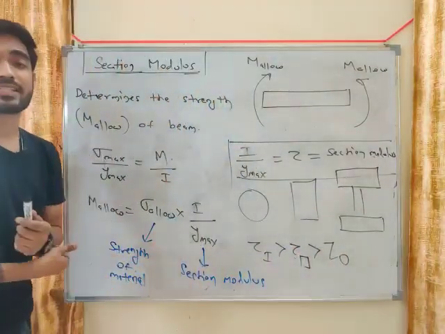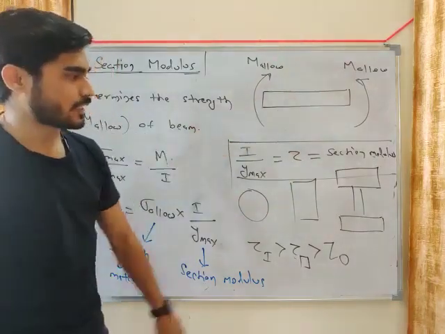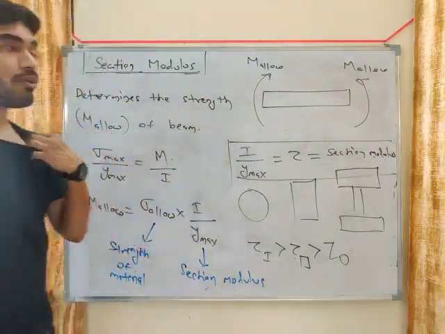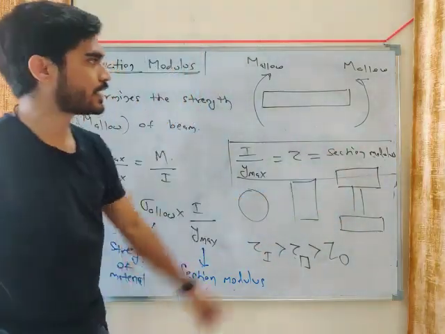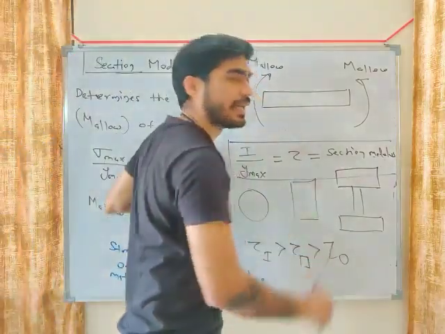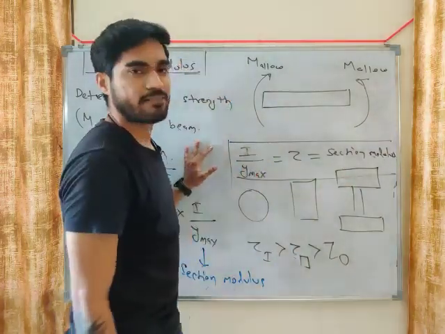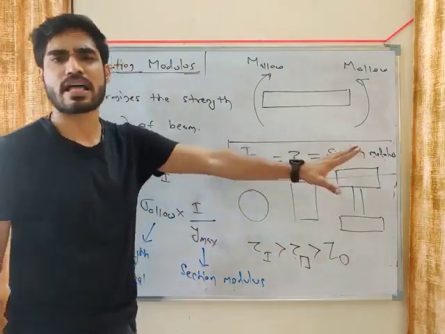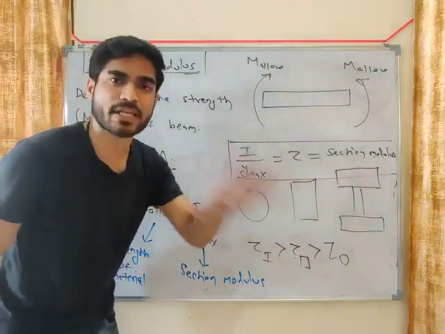Which one is the best cross section for a beam? The best cross section for a beam is the I section, then rectangle, then circle. Why? Because the section modulus for the I section is maximum. It can sustain maximum bending moment. Let's say the I section can sustain 10 kilonewton meter, meaning it will fail after 10 kilonewton meter. Then the rectangle will fail at 7 kilonewton meter and the circle at 3 kilonewton meter. Just giving an example.